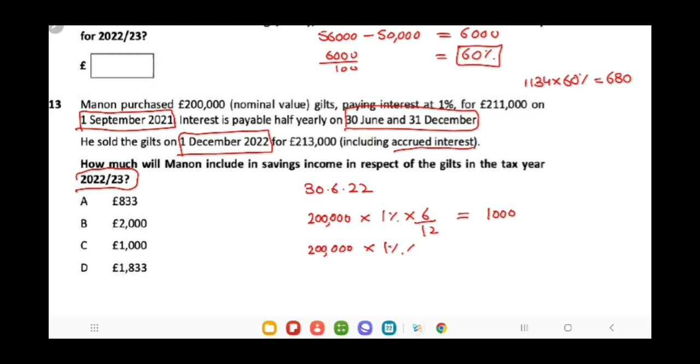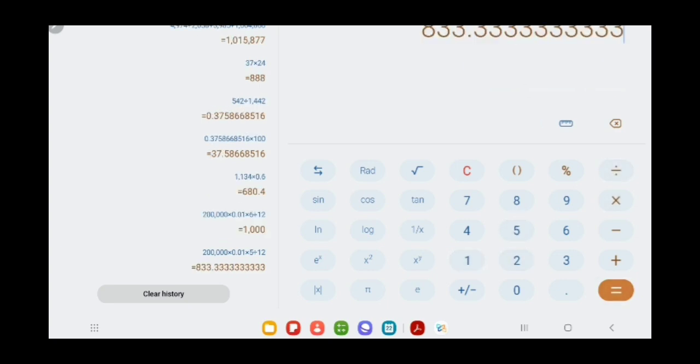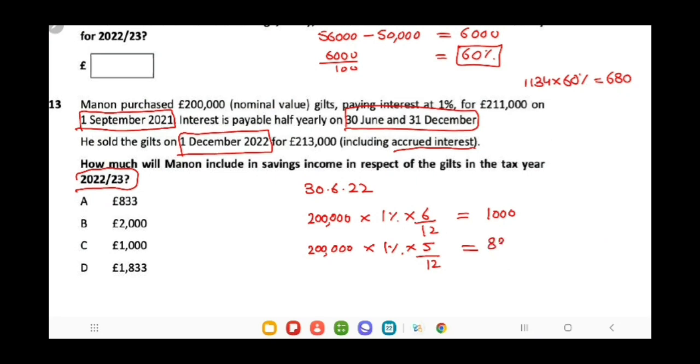So here we need to calculate 5 months of interest. This will be 833. So the total interest to be recorded as Menon's savings income in respect of gilts in the tax year is 1833.